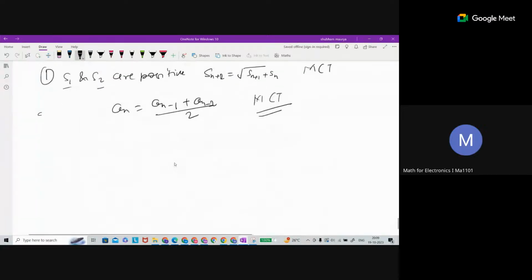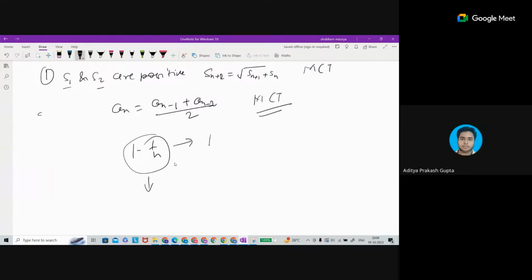What about this problem, 1 minus 1 by n? You know that the sequence goes to 1, but you can apply MCT here. Is the sequence increasing or decreasing?